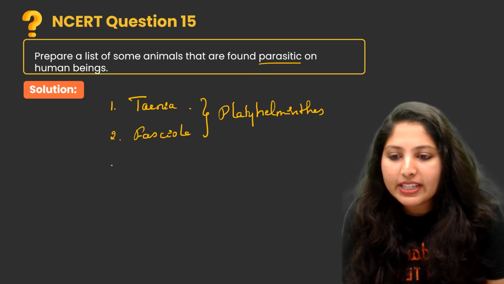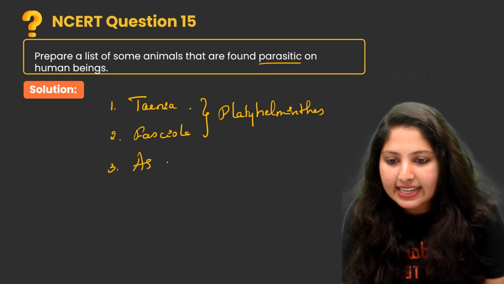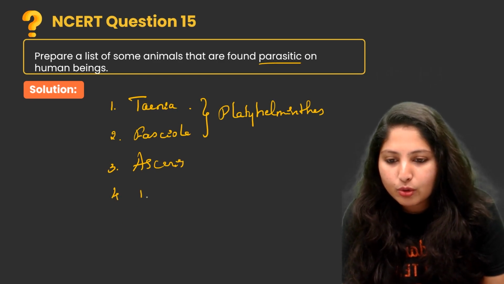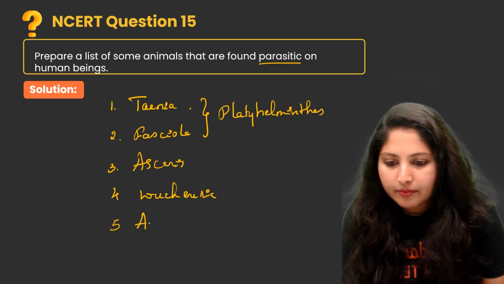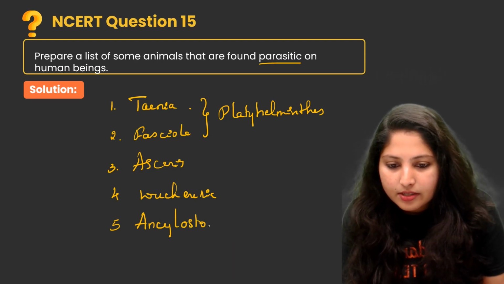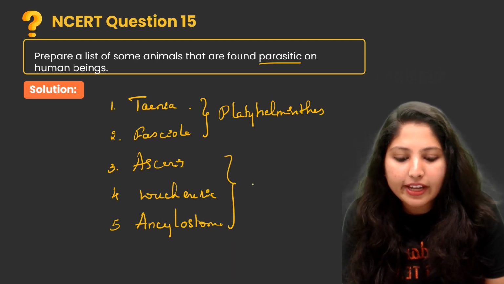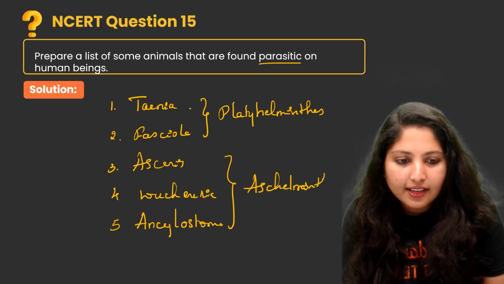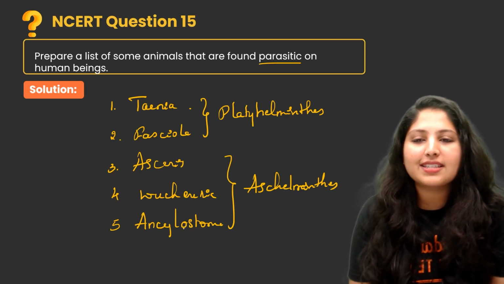Next one is Ascaris. Ascaris lumbricoides is also present in our body. Next, Wuchereria and also Ancylostoma. These organisms belong to Aschelminthes, and they are also present in our body.